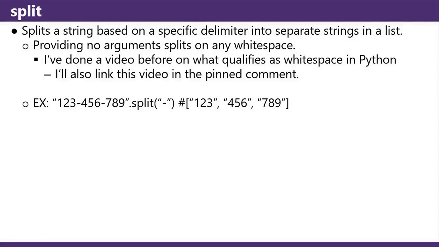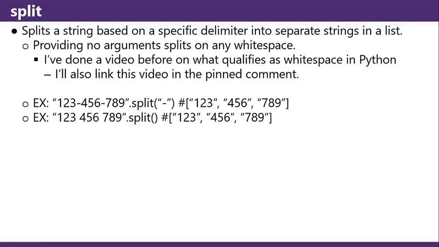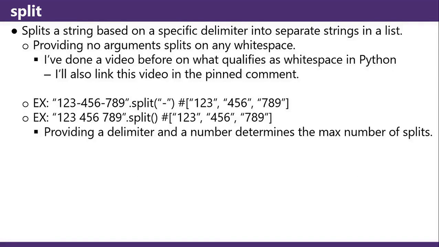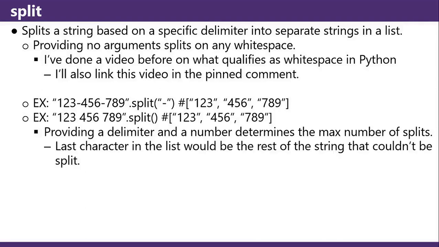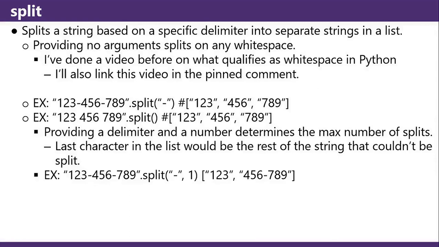"123-456-789".split on the dash breaks it into a list at the dashes: 123, 456, 789. The same thing but separated with spaces, and you split on nothing, breaks it into the same list. Providing a delimiter and a number determines the max number of splits. The last item in the list would be the rest of the string that couldn't be split. "123-456-789".split on the dash with one max split breaks it into 123 and then 456-789.